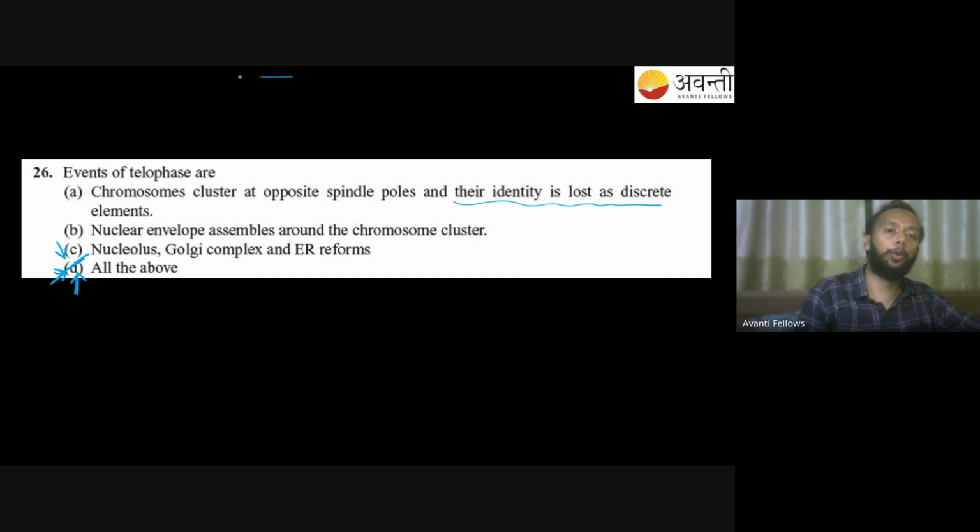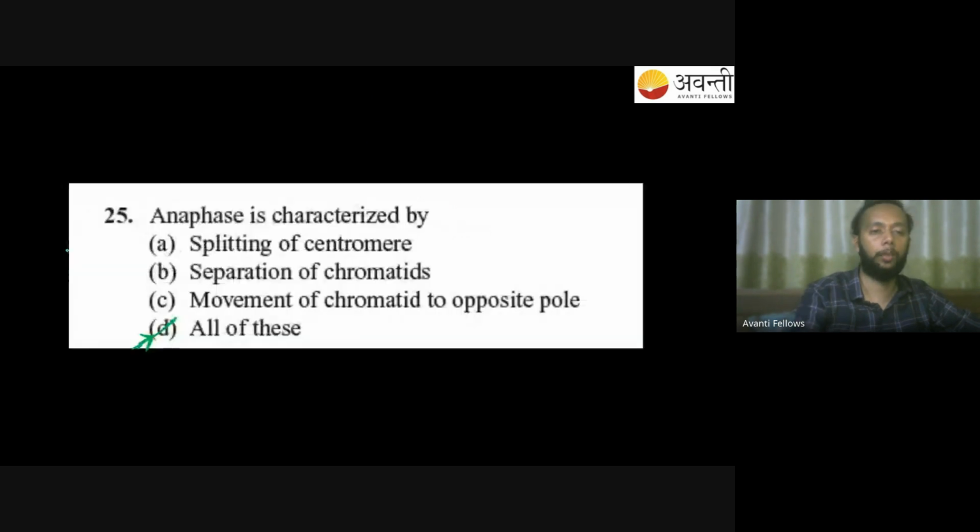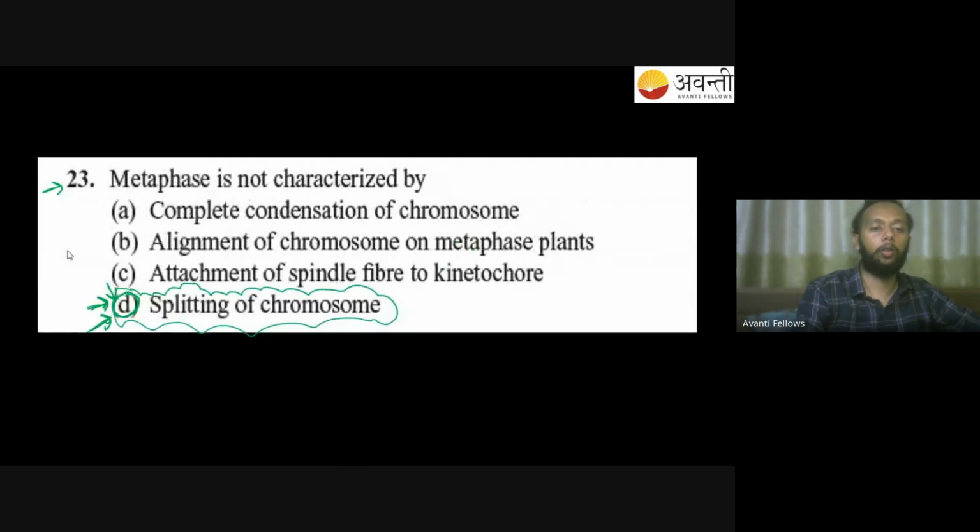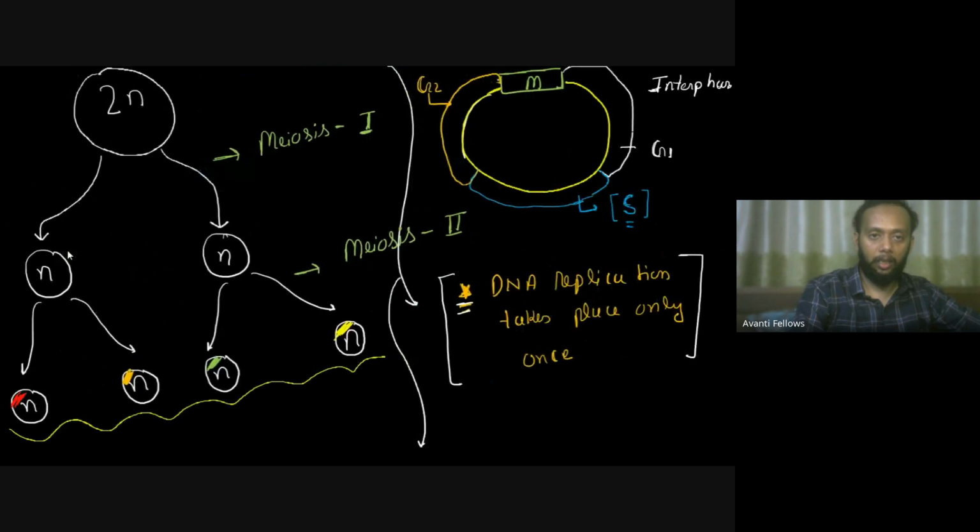So the chromosomes actually turn into chromatin, something we have already discussed, right? Nuclear envelope assembles around the chromosome cluster. That's the second thing which will happen. And the third thing, yes, all the events are of telophase. So this is something we have done.